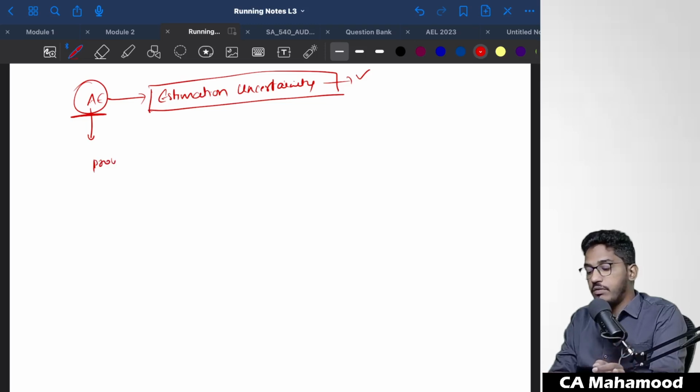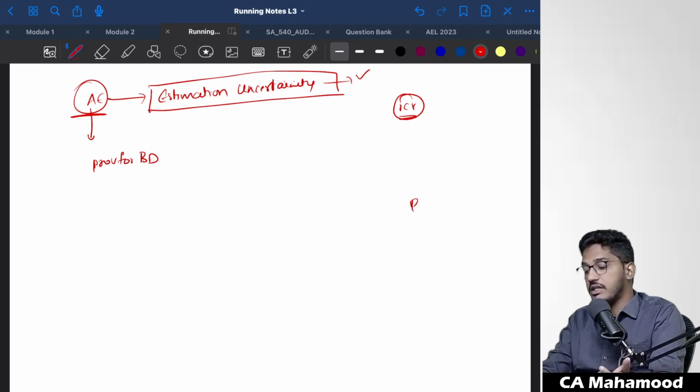For example, I have calculated a provision for bad and doubtful debts. There is a debtor who is required to pay the company 1 crore rupees, but his financial position is very bad. So management thought, let me create a provision for this debtor. Management considers various factors. First of all, how will the management determine the assumptions and the accounting estimates?